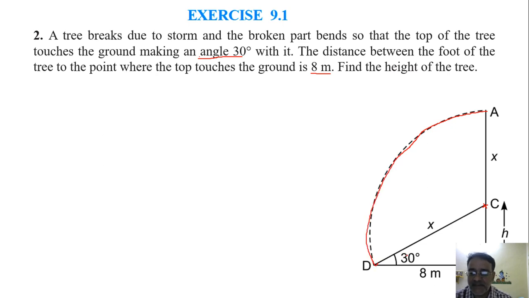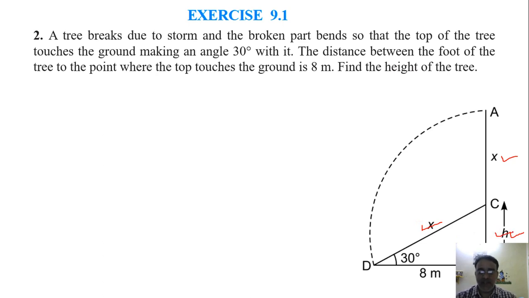And it makes 30 degree angle here. ये वाला पार्ट यहाँ पर आ गया. So these two are equal, the same part now comes here. And this will make 30 degree with the ground, and where it touches is 8 meter from the foot of the tree. So BC is equal to 8 meter. Now what we have to find? We have to find the height of the tree. So what is the height of the tree? x plus h. That means we need to find x also, we need to find h also.